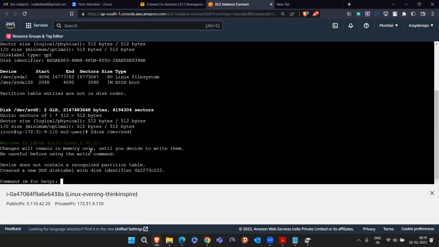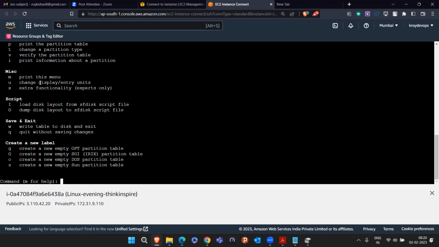And see, now we went inside this. Now it is saying welcome to fdisk. Changes will remain in memory only. And you have to press some command here. But take an example, you don't know what command to press. So it is saying if you don't know what to press, you can press M to get help. So I will press M from my keyboard, and press enter. It is showing us some help.